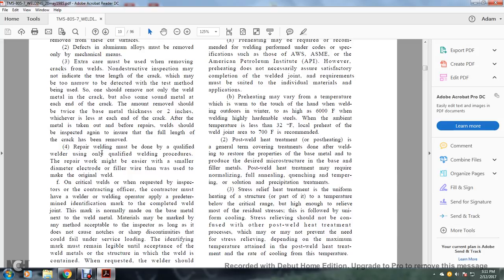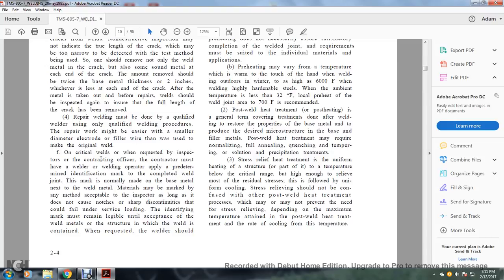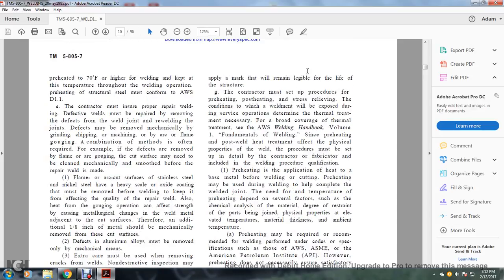Repair welding must be done by qualified welders using qualified welding procedures. The repair work might be easier with a smaller diameter electrode or filler wire than was used to make the original weld. On critical welds, when requested by the inspectors in the contracting office, the contractor must have the welder and the welding operator apply a predetermined identification mark to the complete weld joint. This mark is normally made on the base metal, but the weld metal may be marked by any method acceptable to the inspector as long as it does not cause notches or sharp discontinuities that could fail under loading. The identification marks must remain legible until acceptance of the welding materials and the structure in which the weld is contained. The welder should apply the mark, and it will remain legible for the life of the structure.